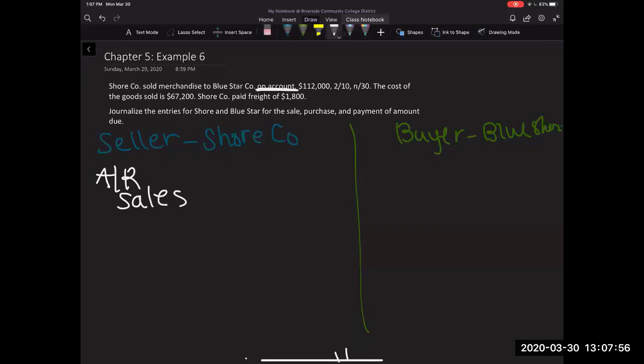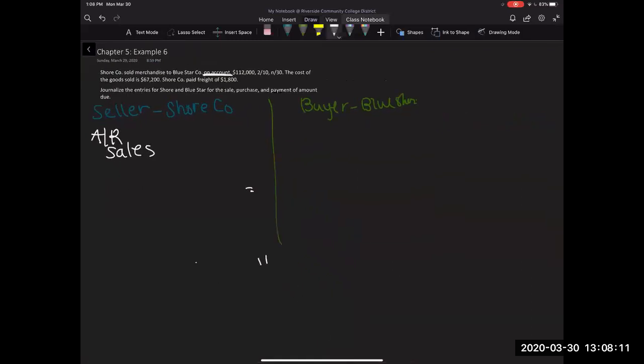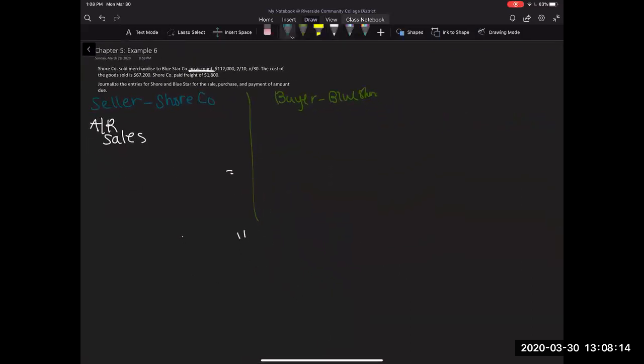So again, as we've mentioned before, we're always going to assume that they're going to take advantage of the discount. On this side over here, I'm going to just do the calculation. It's going to be $112,000 times 98%, which is what the buyer, Blue Shore, will be responsible for. So 112,000 times the 98% came out to 109,760. If I am working through this example, that's what I'm going to record.